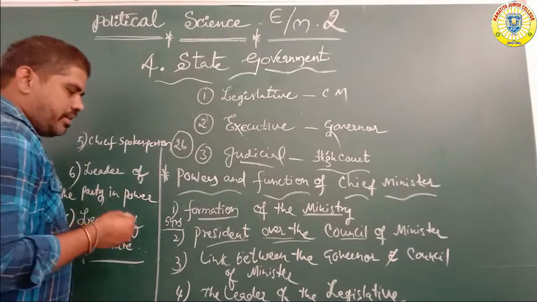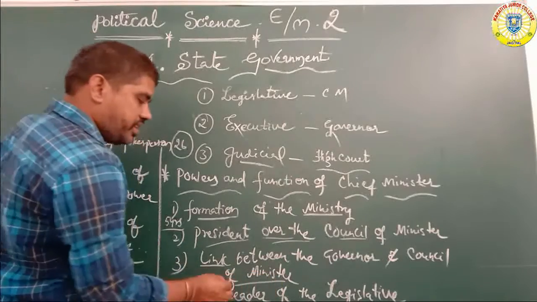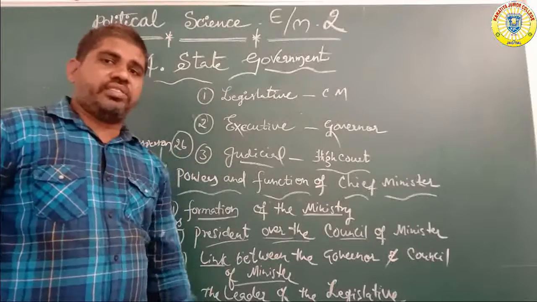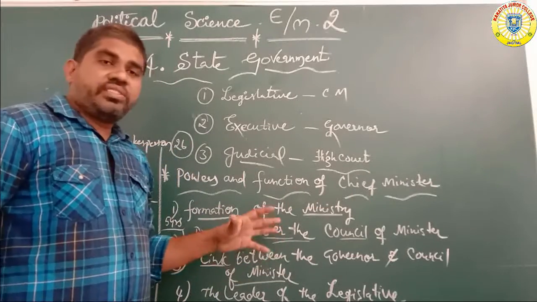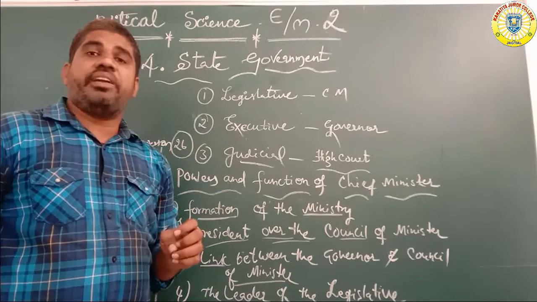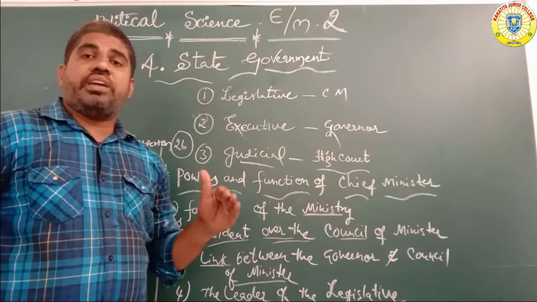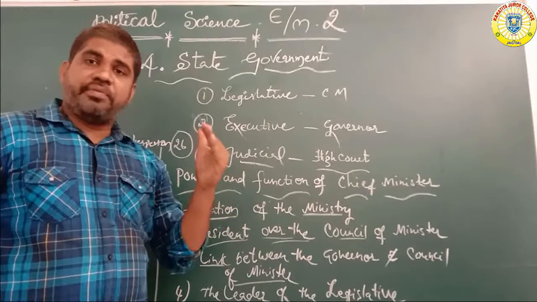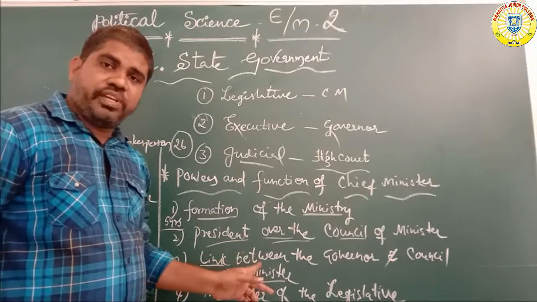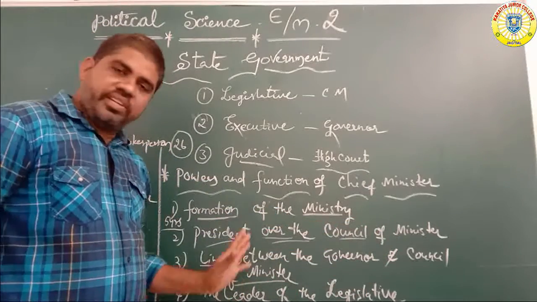Next, number 3. What is number 3? The link between the governor and the council of ministers. Okay, who appoints the state level ministers? The ministers are appointed by the head of the state, the governor. The governor only appoints state level ministers. So this is the link. What is the meaning? The link between the governor and the council of ministers.